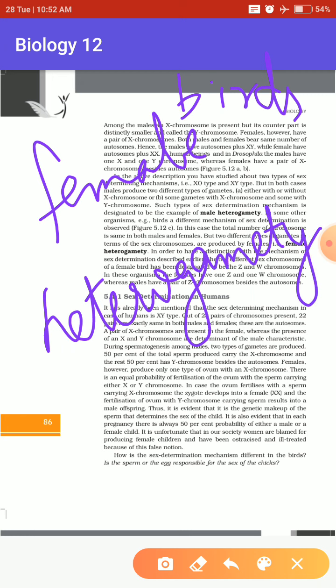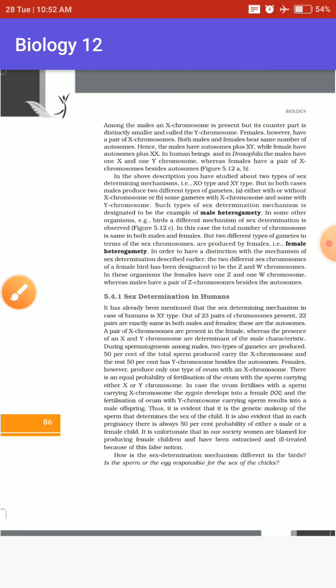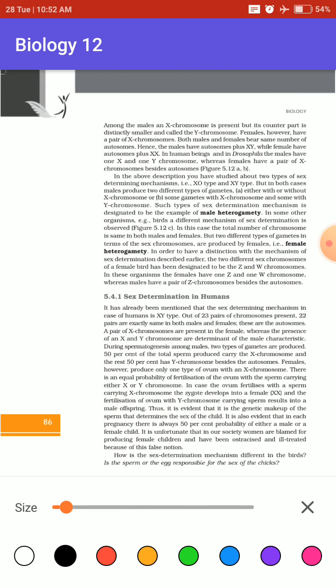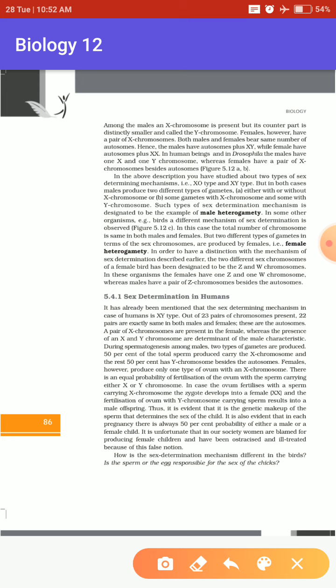Female heterogamety. In order to understand easily, the scientists assigned a different name for the chromosome body of the birds.